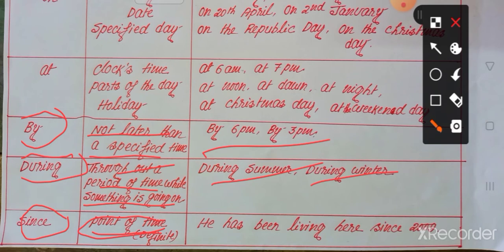Let's follow the example. He has been living here since 2009. Look, 2009, it is definite. The time is definite. How many days ago or how many years? 2009. So that's why we use since before it. Okay.